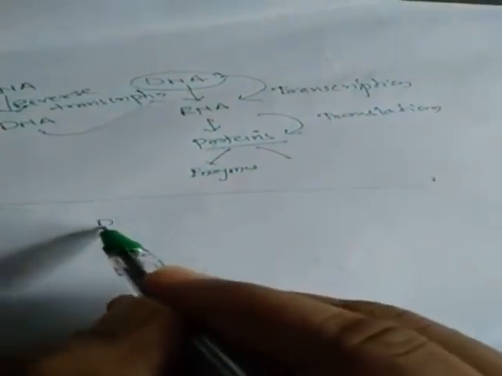Okay, now if we have to synthesize the DNA or replicate the DNA, we have to elongate the DNA chain, and we require the nitrogenous bases. There are two types of nitrogenous bases. Which are they?